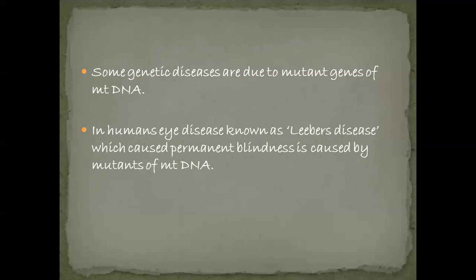How does this syndrome occur? Due to mutants of mitochondrial DNA. If these mutants are present in the mother's mitochondria, they are also transferred to the next generation. Okay, so these are some genetic diseases which occur due to mutant genes of mitochondria and are passed to the next generation.